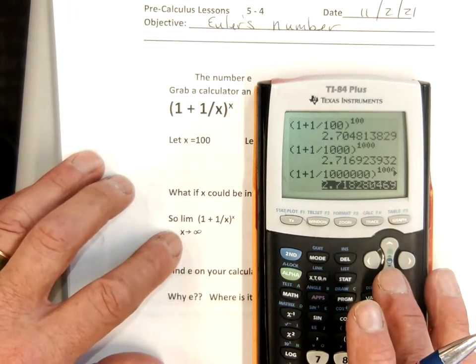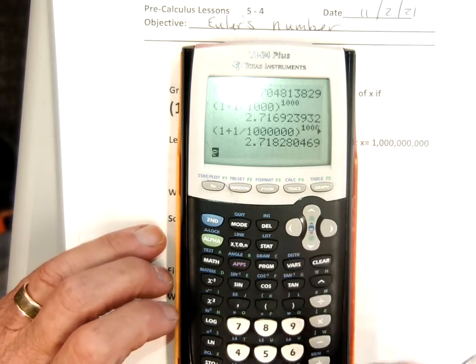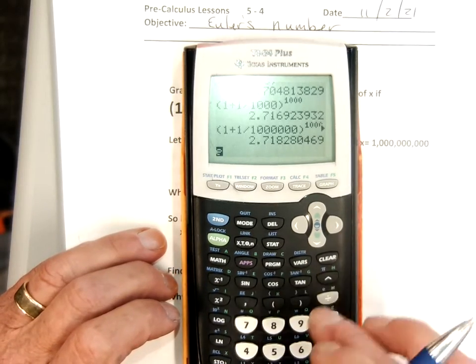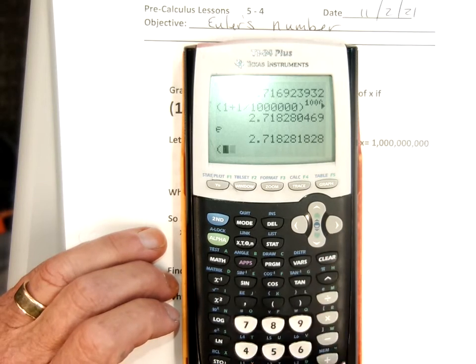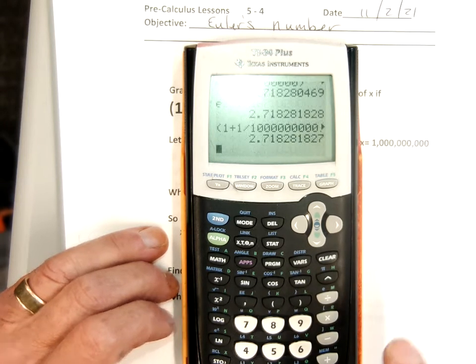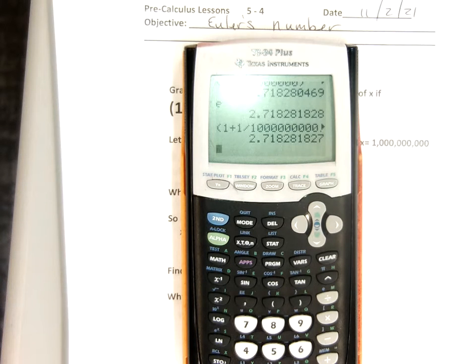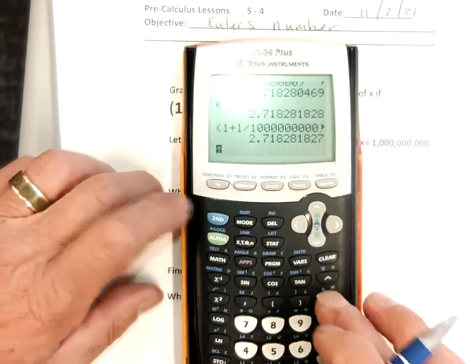And then we could even do it to the 1 billion, so I can go parentheses 1 plus 1 divided by 1, 2, 3, 4, 5, 6, 7, 8, 9, to the 1, 2, 3, 4, 5, 6, 7, 8, 9. And you're still not at Euler's number, because that's only a billion. But if you could go to infinity, you'd get the number e.